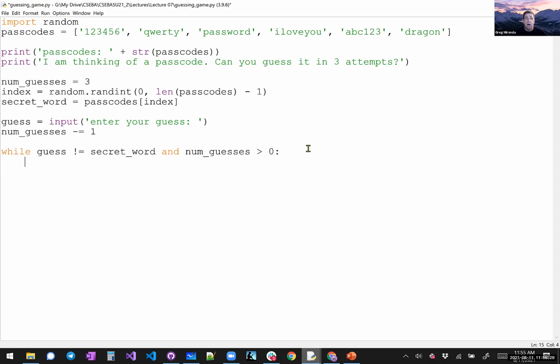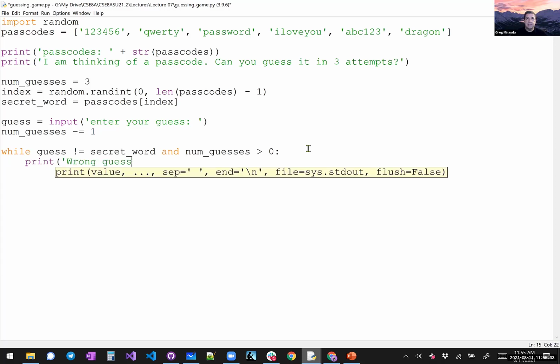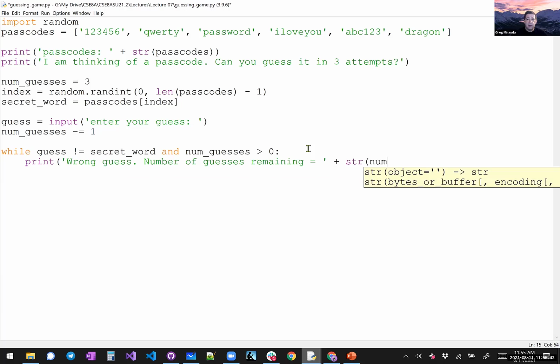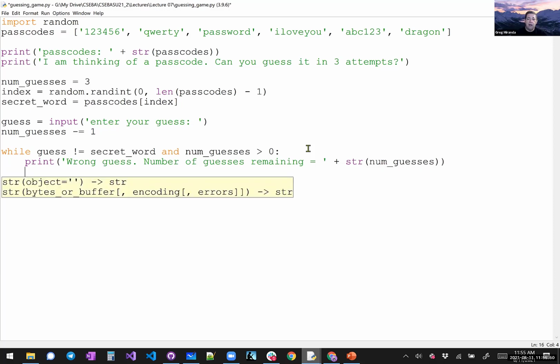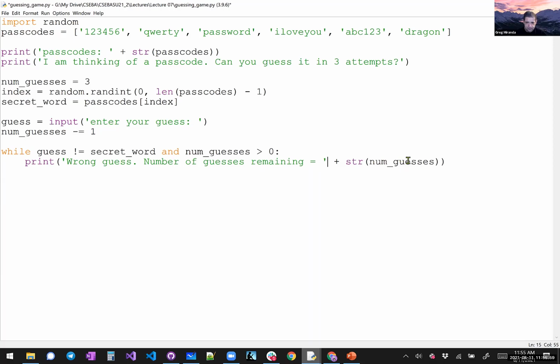So when they guess wrong, we tell them so. Wrong guess, number of guesses remaining, just so they know how many guesses they have left. And we just concatenate that with the number of guesses. And we print that out. And so now they'll know how many guesses they have remaining. Wrong guess, number of guesses remaining. Okay.